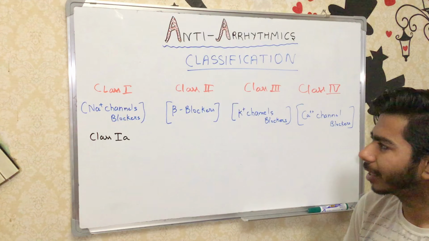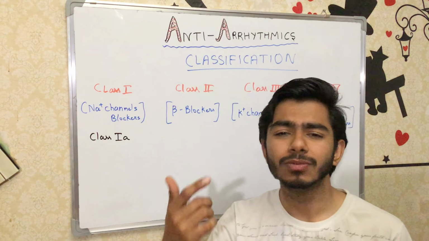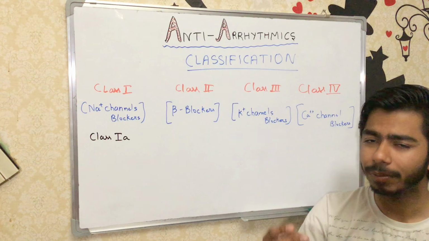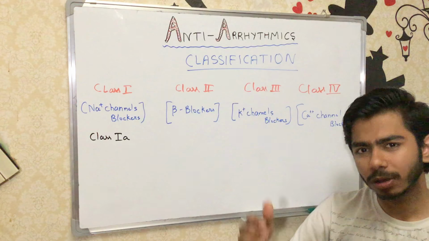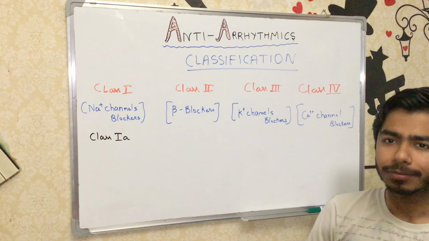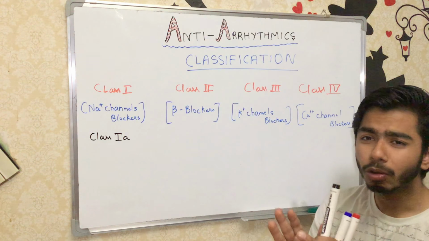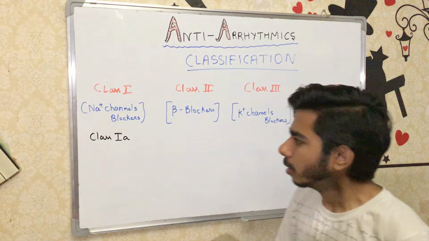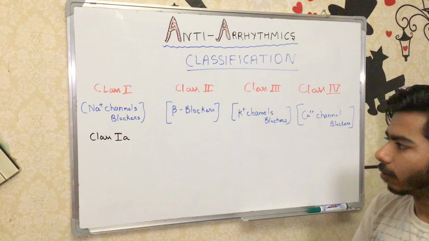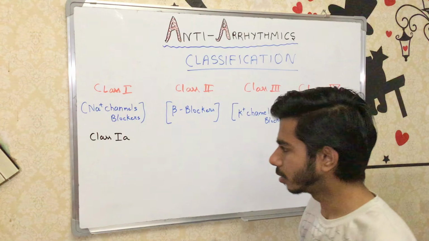More specifically, class 1A and class 1C are basically working on the sodium channels. However, class 1B also works on the potassium channels, and what they are doing is shortening the refractory period of the graph of the ventricular muscle fiber, of course, of the cardiac myocytes. So now let's look over the class 1A agent drugs.